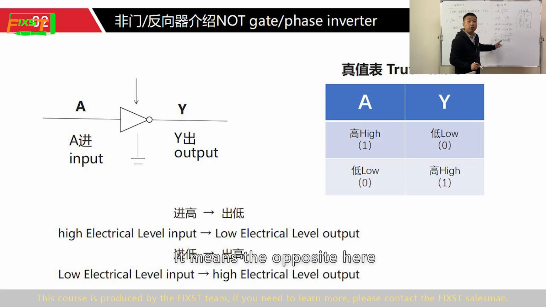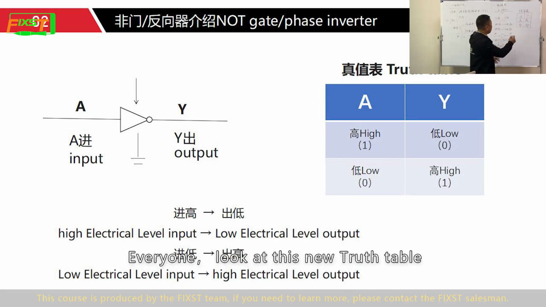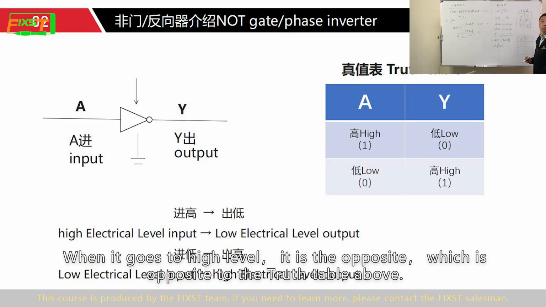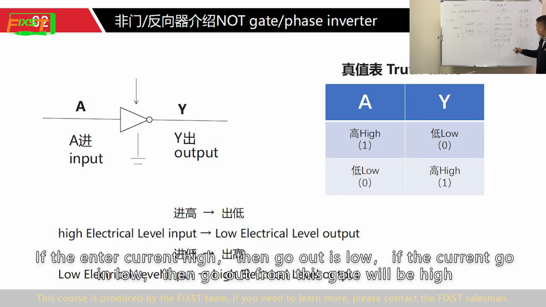It means the opposite here. Everyone, look at this new truth table. A and Y represent 1 in and 1 out. When it goes high, it is opposite to the truth table above. If the input is high, then the output is low. If the input is low, then the output from the gate will be high.